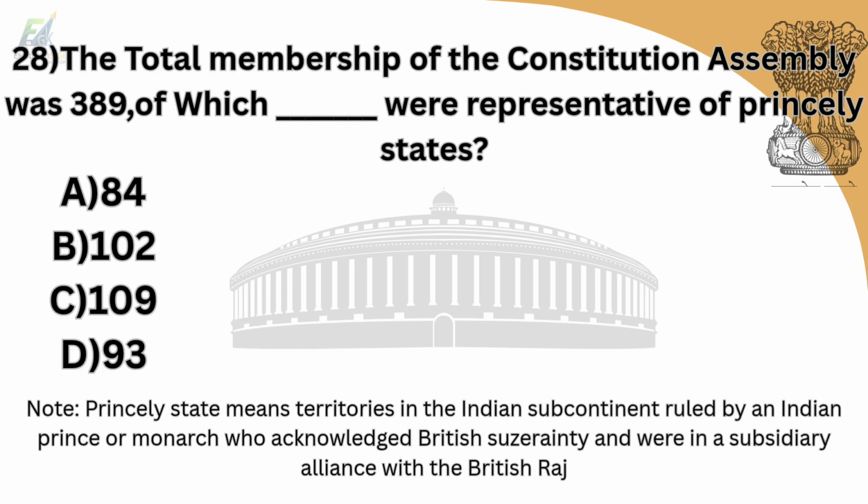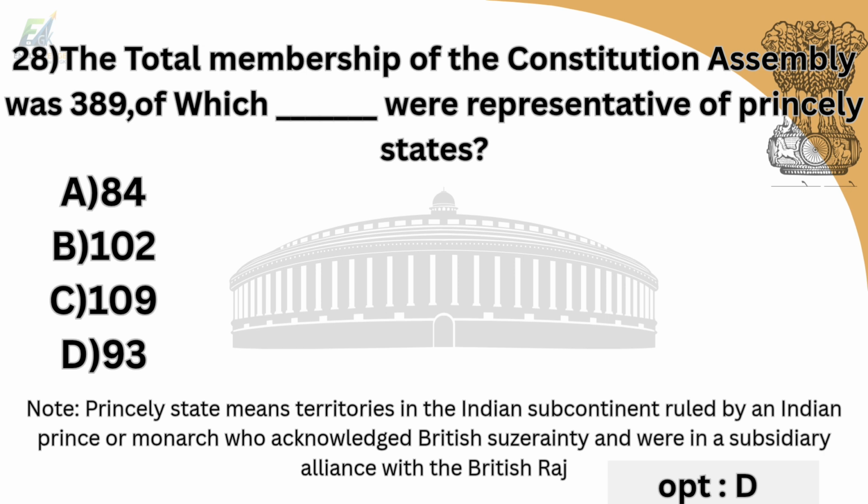28th question is, the total membership of the Constituent Assembly was 389, of which how many were representatives of princely states? Option A is 84. Option B is 102. Option C is 109. Option D is 93. And answer is option D, 93.